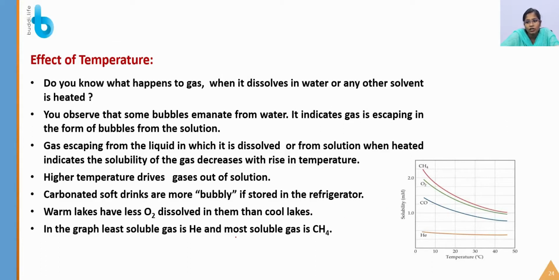In the graph, the least soluble gas is helium and the most soluble is methane. They might give this graph and ask which is least soluble or which is highly soluble. So the least soluble one is helium and the highly soluble one is methane.